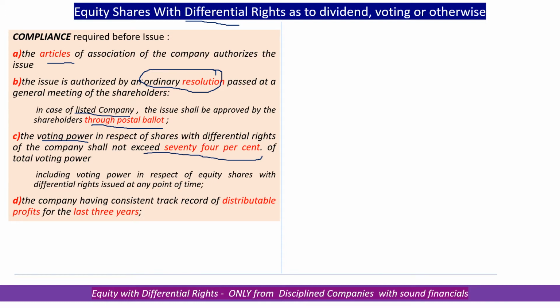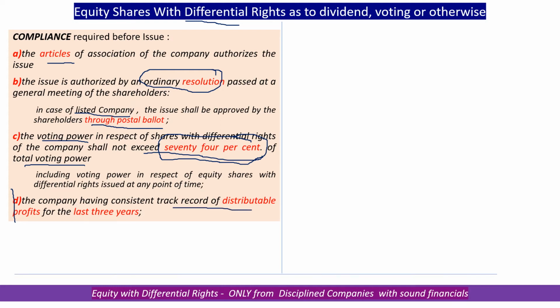Because every share has got a voting power, and a share may be with differential voting or without voting power at all. Now, when the differential voting power held by a share, if you consider only differential voting shares, their volume should not exceed more than 74% of the total voting power. And since this is a special type of shares which is being issued, this is a privilege. Not every company can issue it, and therefore what is insisted upon is